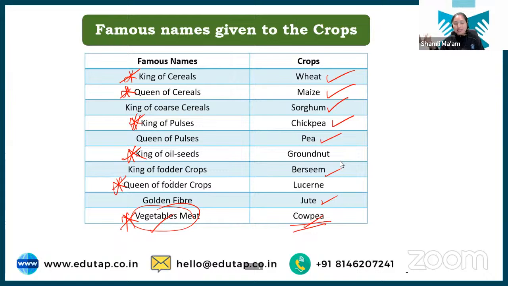So Tapat, it's not possible to remember these examples. I would suggest you, based on purpose, just know the term used for different types of crops. If you cannot remember the examples, it's okay, but at least you should know the terms used for different types of crops based on special purpose.